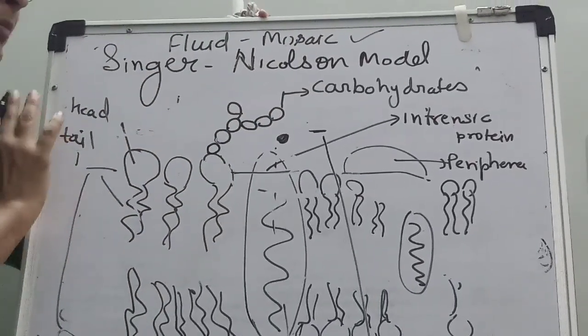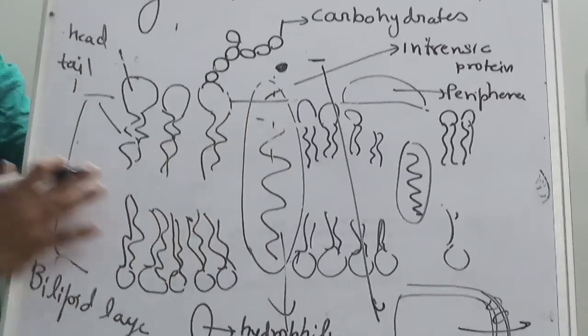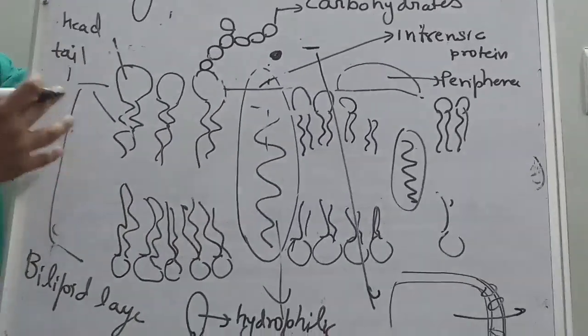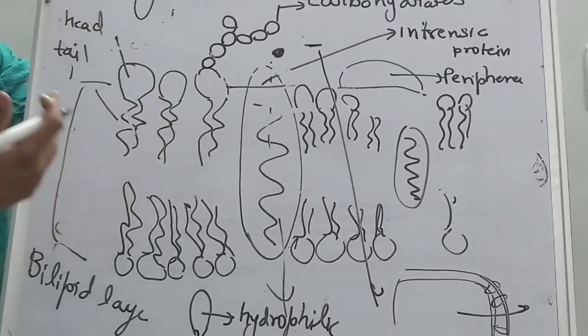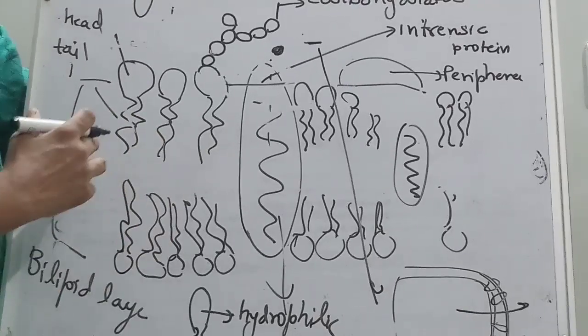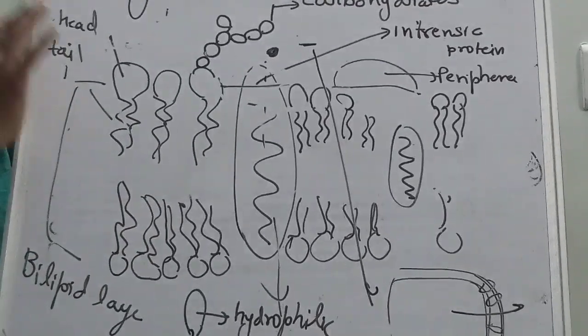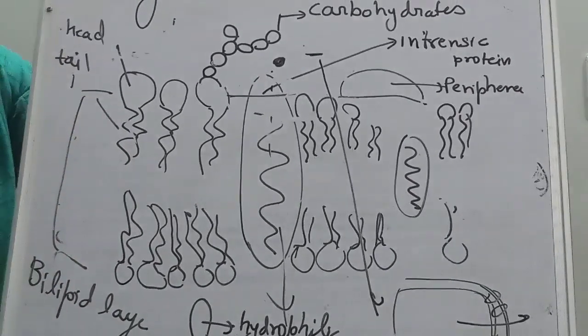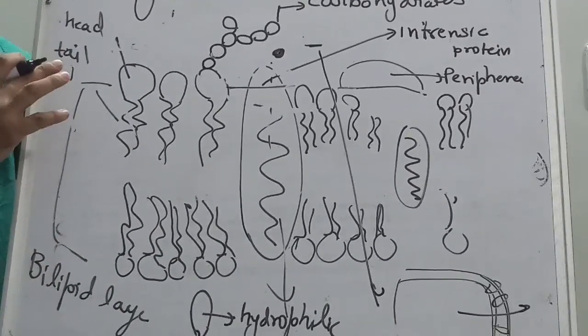The diagram looks like an iceberg, so it is very similar to the iceberg model, which is also called the iceberg hypothesis. So on this topic of the Singer-Nicholson model, 3 to 2 mark questions will arise.